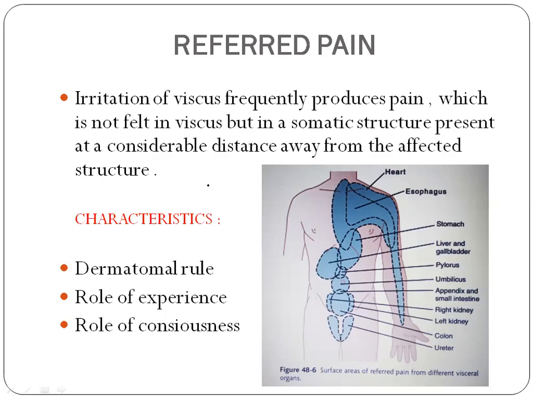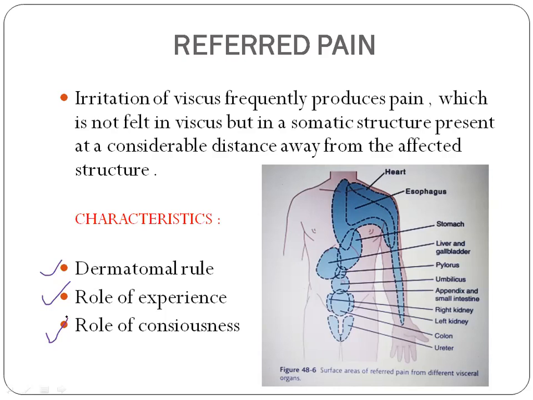Okay. So the characteristics of referred pain are that it follows the dermatomal rule, the role of experience, and the role of consciousness. So what is the role of consciousness? Normally we are aware of the front part of the body rather than the back part of the body. Isn't it true? So whenever there is pain, it is referred to the anterior part of the body because we are more conscious of the anterior part rather than the posterior part. This is the role of consciousness.